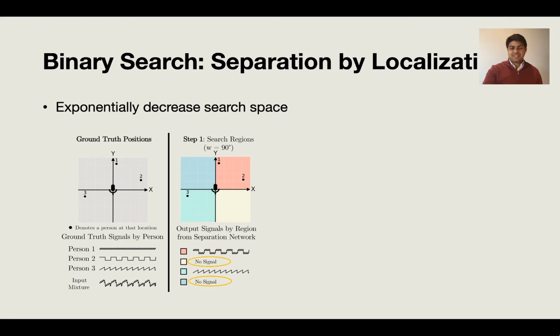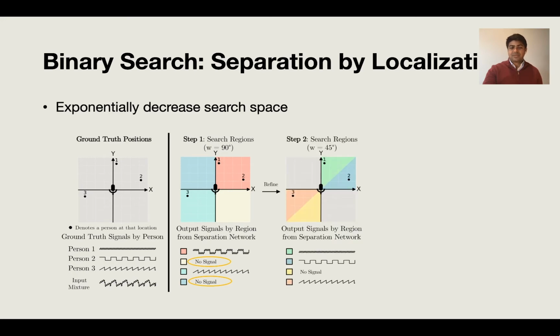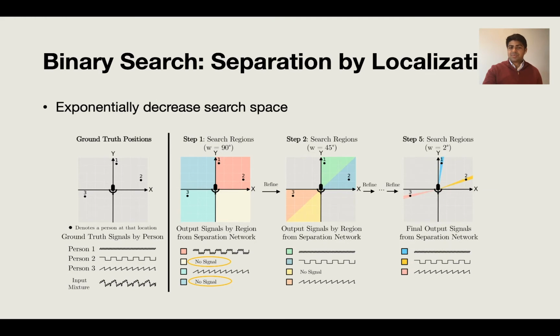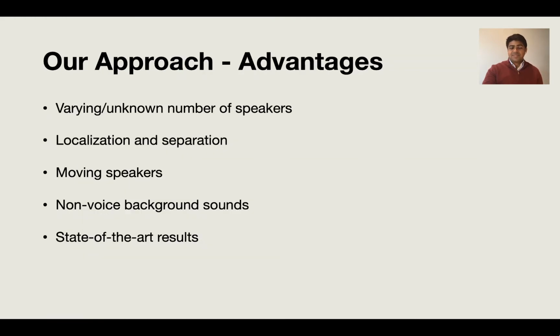we can see immediately that two of the quadrants have no output signal from the network. We can discard them immediately and recurse and subdivide on the remaining regions, until finally we can separate and localize all speakers to 2 degrees accuracy. Some of the advantages of our approach is that it is more general than existing methods, and we also show state-of-the-art results for both localization and separation when compared to a number of recent baselines.